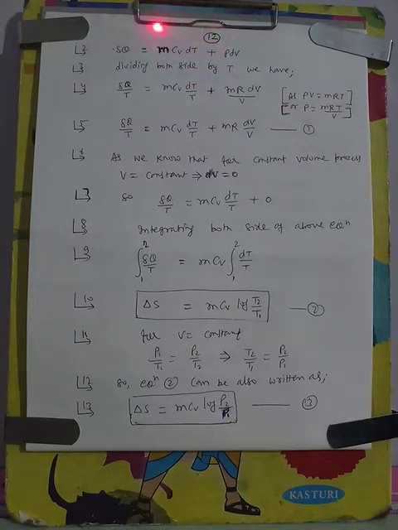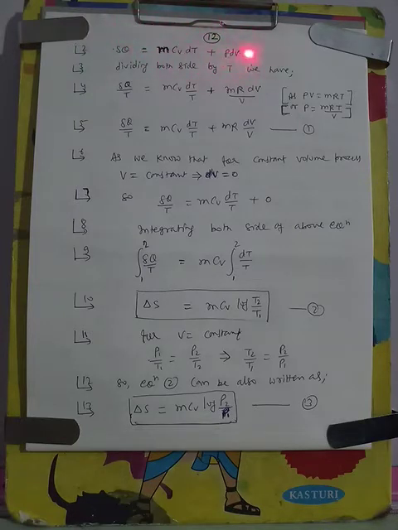So change in internal energy, we know that for any process will be mCv dT, where Cv is the specific heat at constant volume, m is the mass of the gas and dT is the change in temperature, plus work done will be given by the expression P dV.